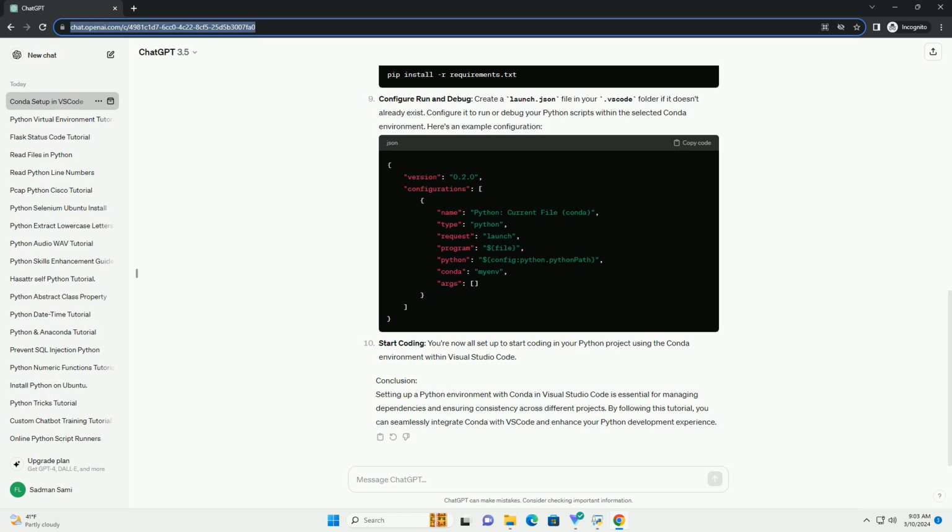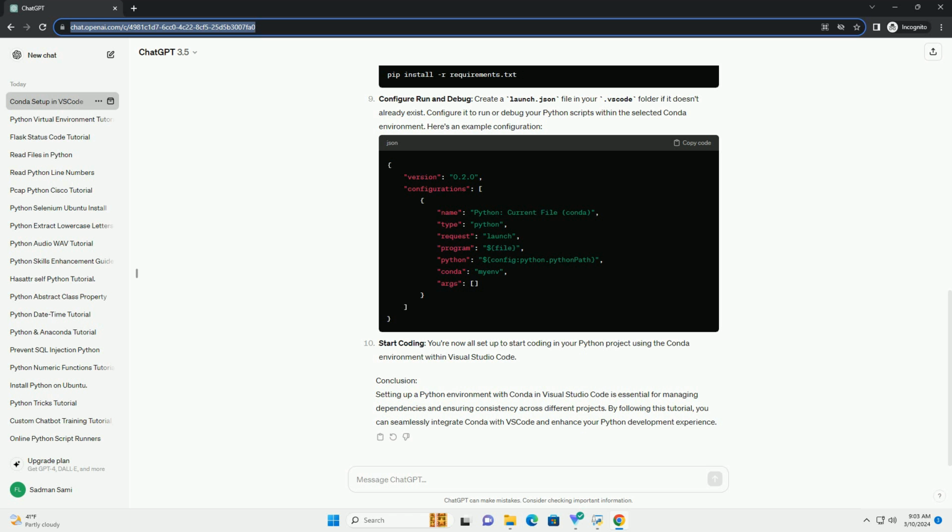Install dependencies. If your project has dependencies listed in a requirements.txt file, you can install them using pip or conda in the VS Code terminal. For example, configure run and debug. Create a launch.json file in your .vscode folder if it doesn't already exist. Configure it to run or debug your Python scripts within the selected conda environment. Here's an example configuration.